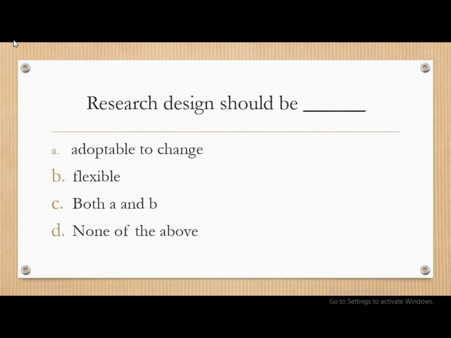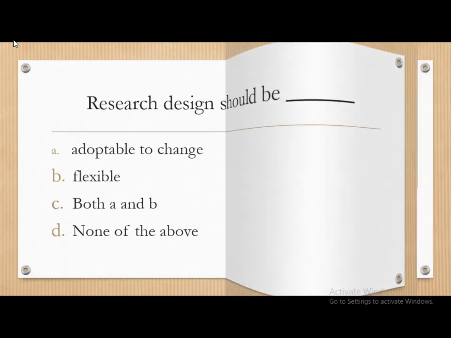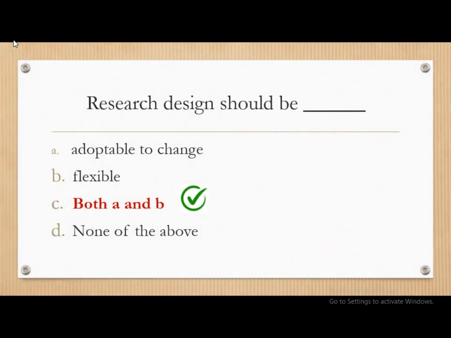Moving on, research design should be dash: adaptable to change, flexible, both A and B, that is adaptable to change and flexible as well, and none of the above. And the correct answer is both, that is research design should be adaptable to change and also it should be flexible.